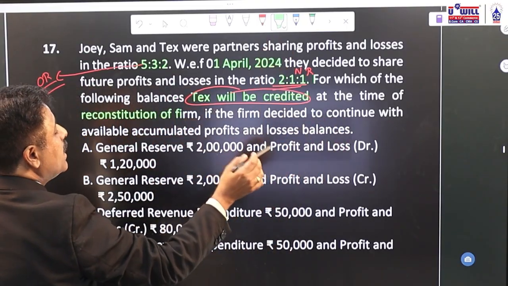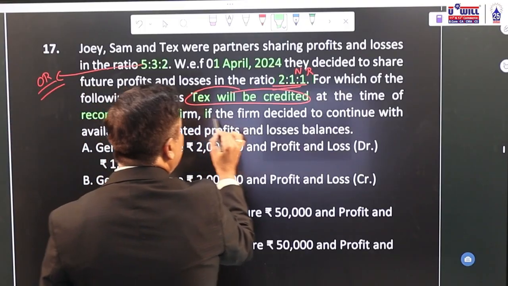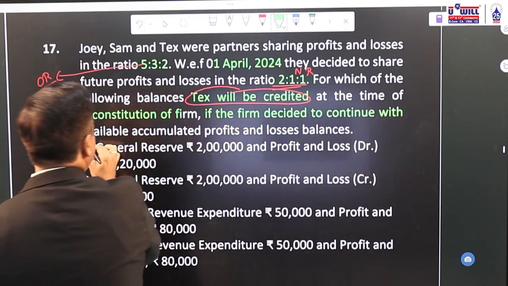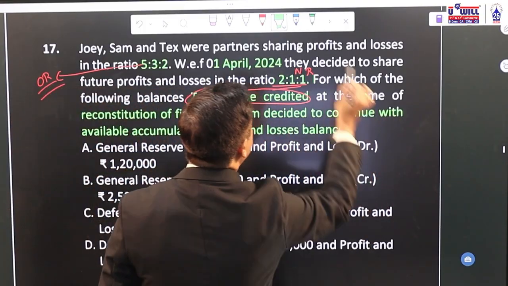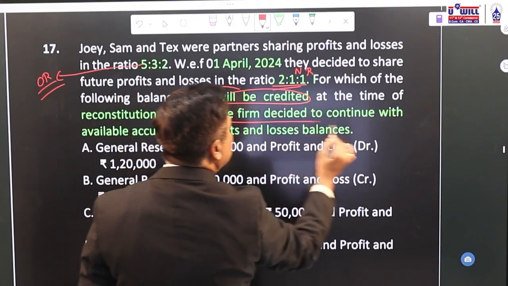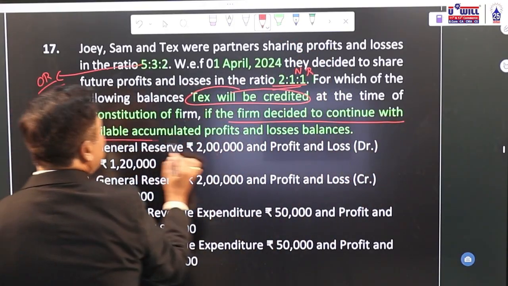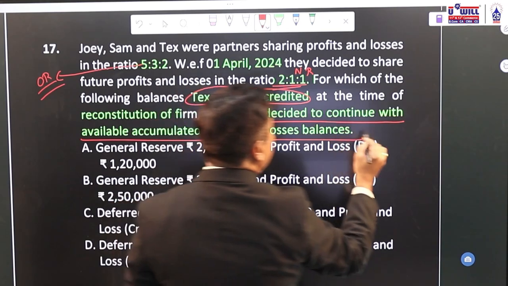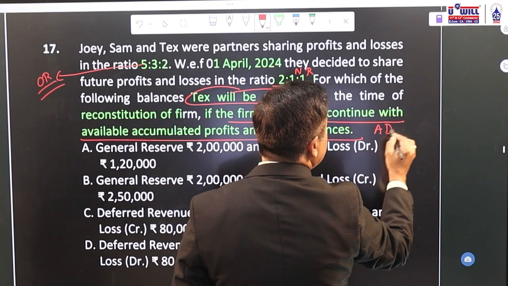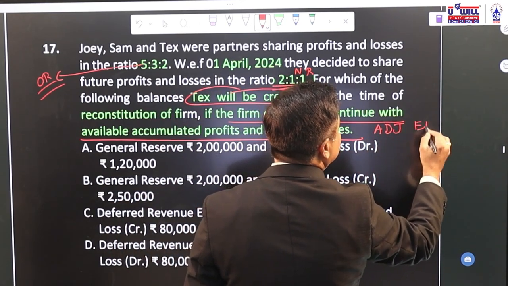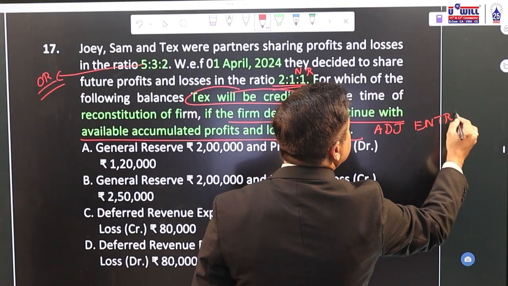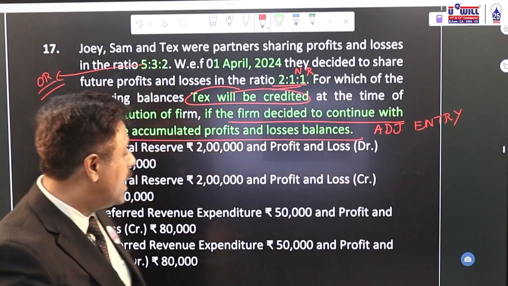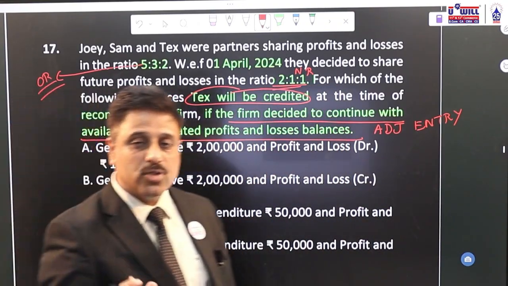If the firm decides, okay, this is important, if the firm decides to continue with the available accumulated profits and losses balance. Since the firm decides to continue with available profits and losses balance, we have to pass the adjustment entry. Means in the balance sheet on the liability side, accumulated profits and losses will continue.